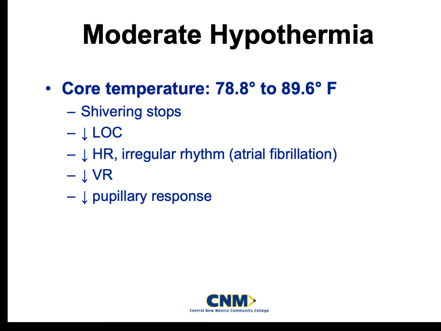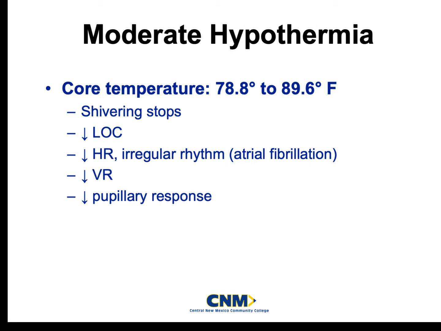Okay, once we start moving into moderate hypothermia, our core temperature is anywhere between 78.8 degrees and 89.6 degrees Fahrenheit. This is where shivering stops, and this is a very, very bad sign, guys, okay? Shivering stops because the patient has run out of energy, okay? Shivering has stopped because more than likely their glucose is bottomed out, all right? And then the other problem with this is more than likely because the shivering stopped, their LOC has dropped as well, which means that you guys now have no way of giving sugar. So now we have to actively rewarm our patients.